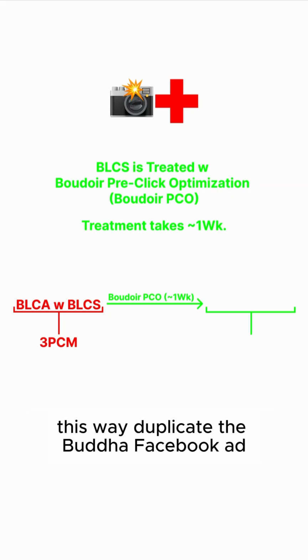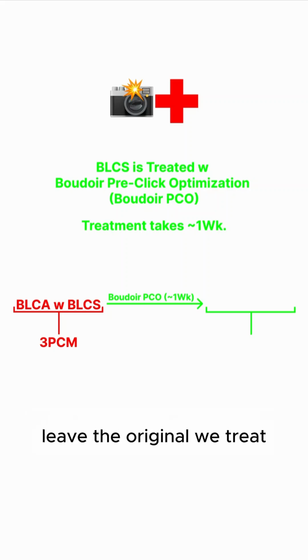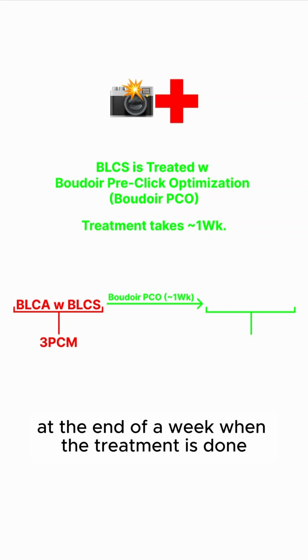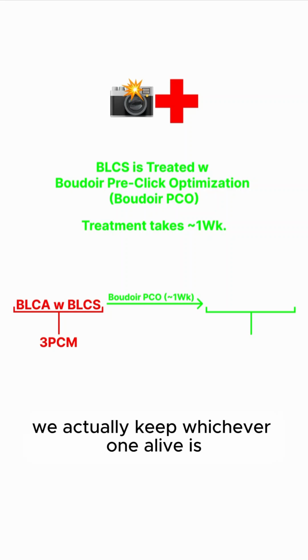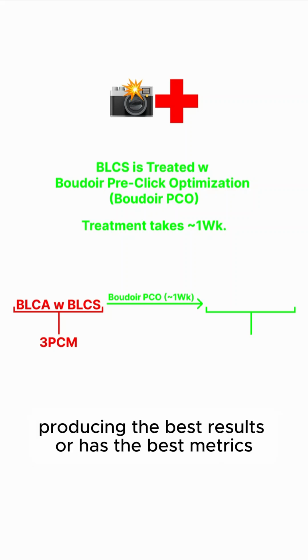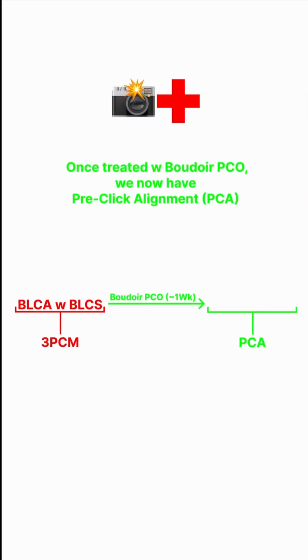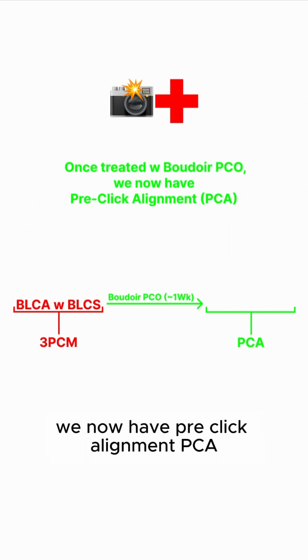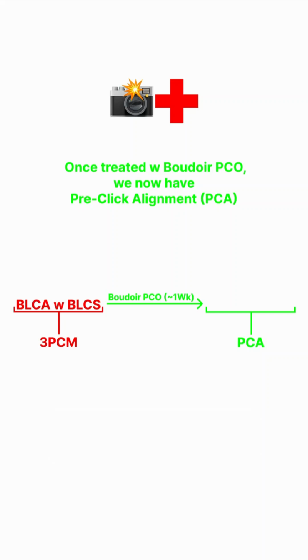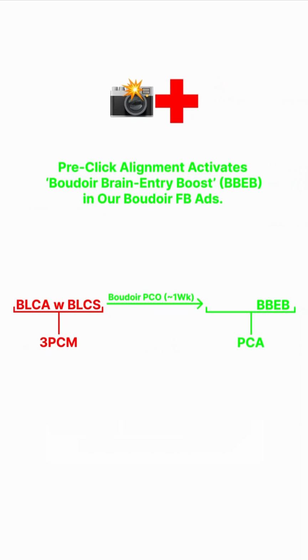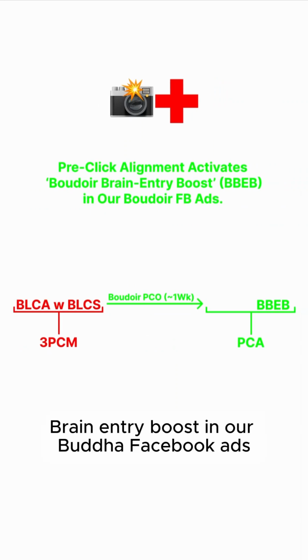This way we duplicate the Boudoir Facebook ad and leave the original ad as it is. We treat the duplicated one and run it in parallel. At the end of a week, when the treatment is done, we keep whichever one is producing the best results or has the best metrics. Now, once treated with Boudoir Pico, we have pre-click alignment, PCA. So we get rid of the 3 pre-click mistakes. We achieve pre-click alignment, and pre-click alignment activates Boudoir brain entry boost in our Boudoir Facebook ads.